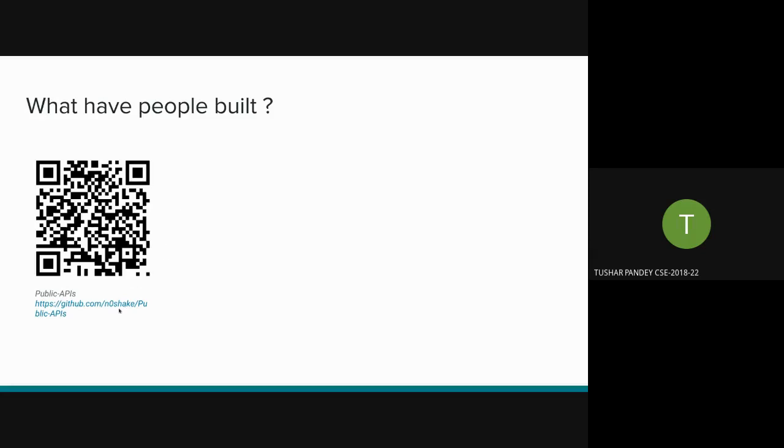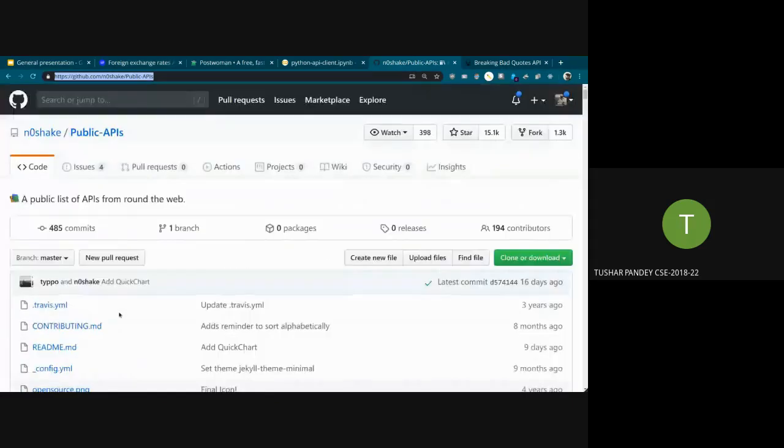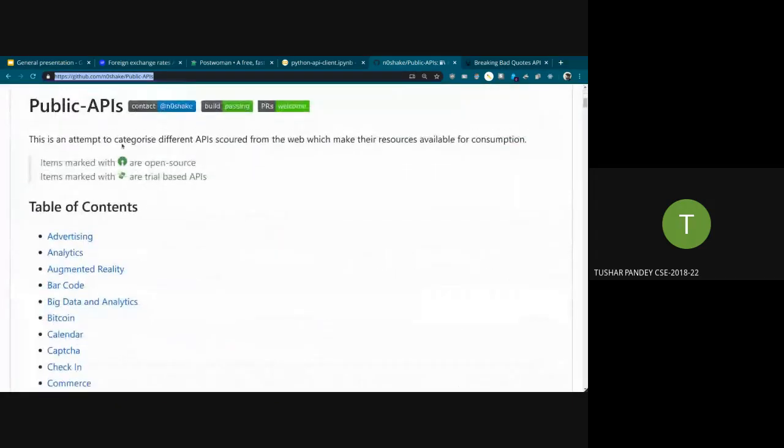So I've actually provided a list from this guy, no shake. This guy has provided us with a compiled list of public APIs that people have built or their services which are being offered by companies. The link is also in the comment box. You can scan this QR code to go to this GitHub site. I'll show you the site. Yes, so this is it. What this contains is categorized different APIs scouted from over the web, which make their resources available for consumption.